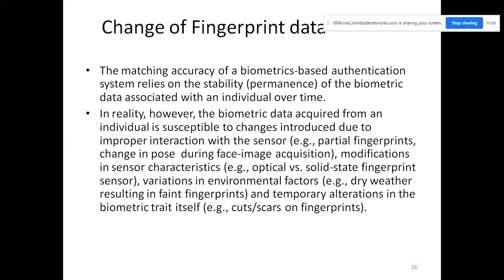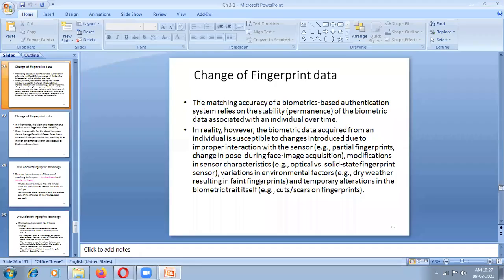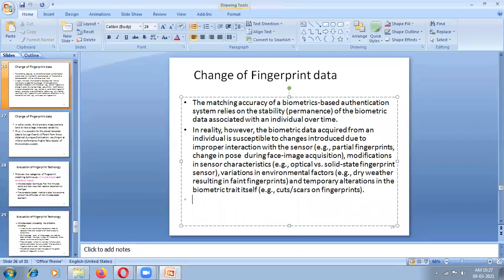What are the different things? The question may be: what are the different factors? List any 3 factors which are changing fingerprint data.